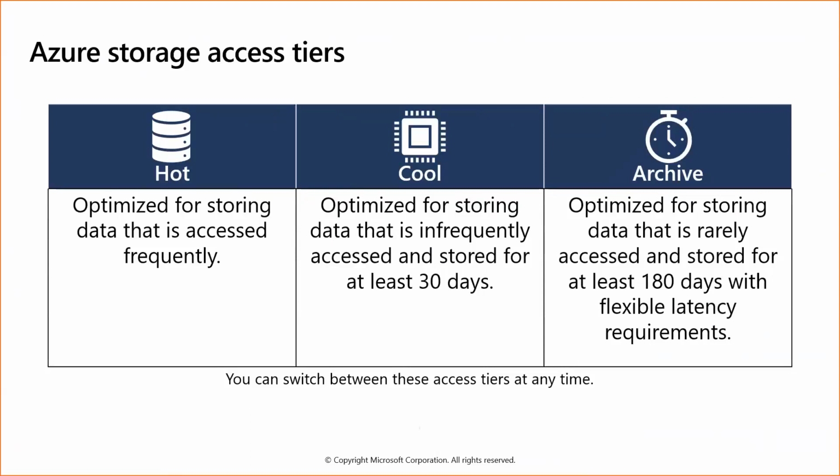In case of cool, the data access is a bit slower, the latency will be there, and for archive, the latency is a bit higher. So the charges are different for different storage access types. For hot, it is high, for cool, it is a bit lower, and for archive, it is pretty low.